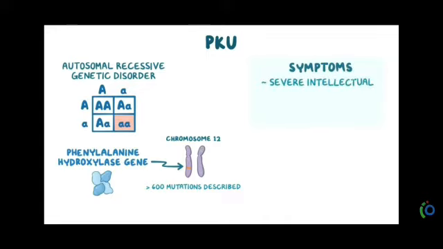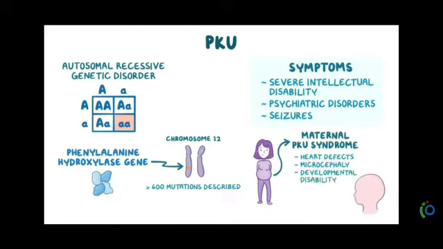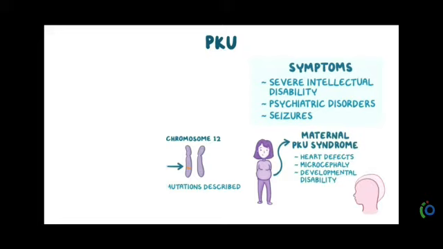Symptoms for this: severe intellectual disability, psychiatric disorders, seizures. Maternal PKU syndrome is also there, which has heart defects, microcephaly, developmental disability.